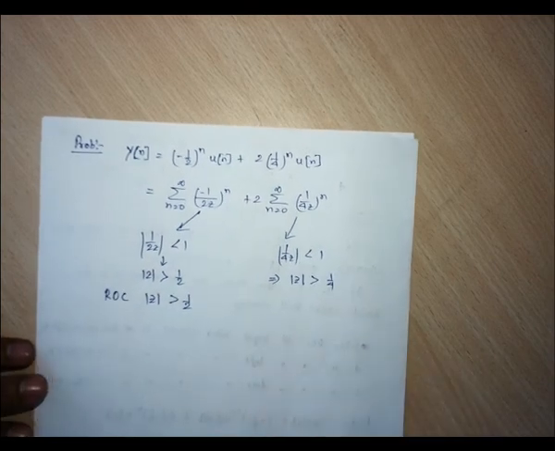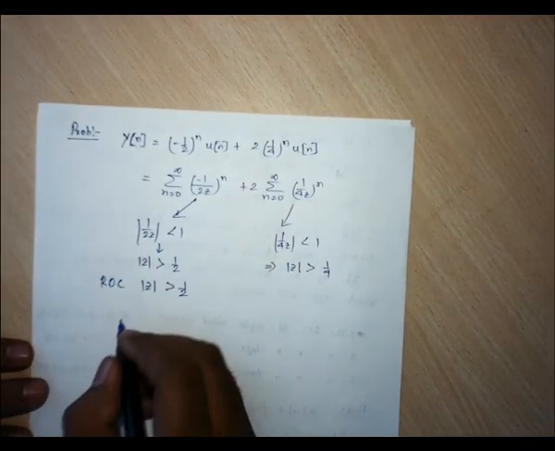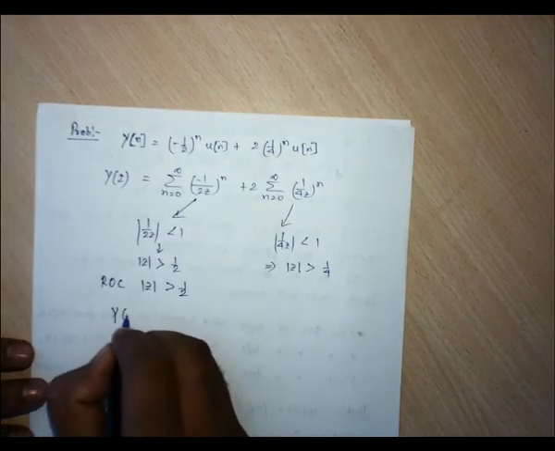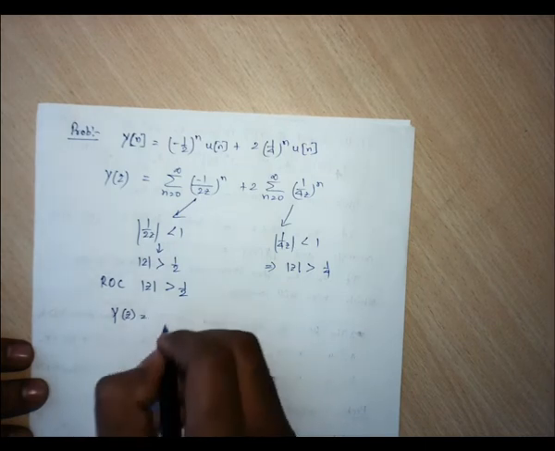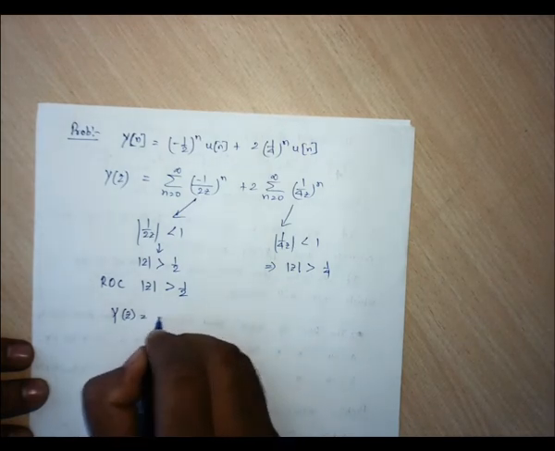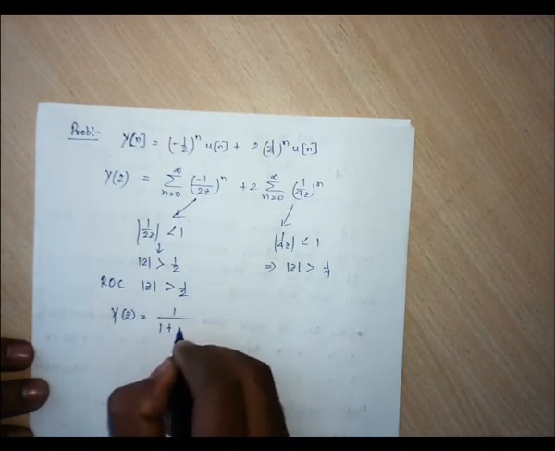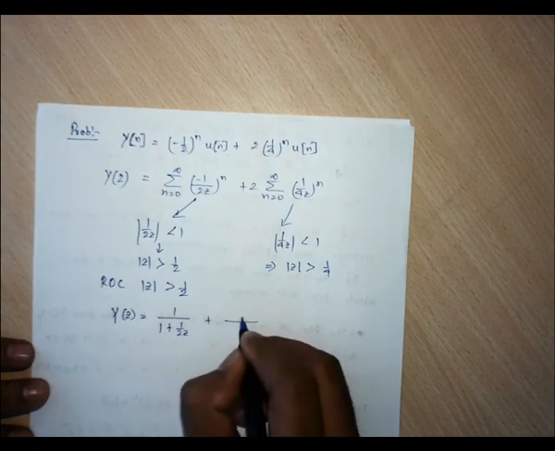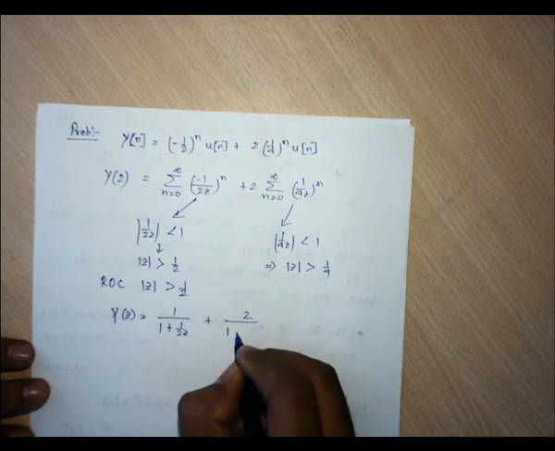So in the same way, if we find this y of z, this one will become 1 by 1 plus 1 by twice of z plus 2 by 1 minus 1 by 4 of z.